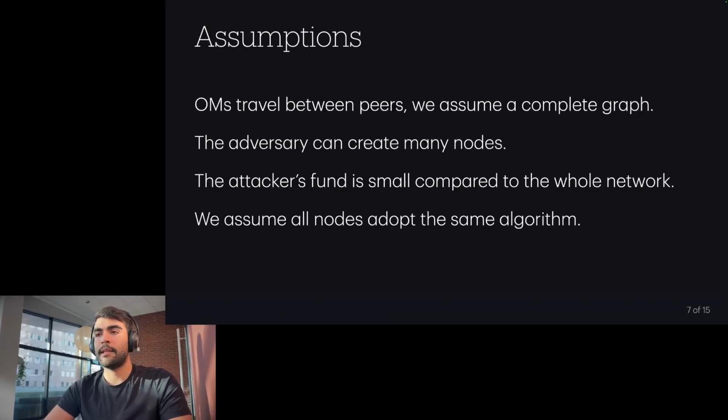So the first assumption is that onion messages can travel between peers. So two nodes do not necessarily need to have a channel between them to be able to pass around these messages. Because of that, because establishing an HTTP connection is not expensive, we assume that there's a complete graph of nodes in the network that can exchange these messages. Also, we assume that the adversary can create as many nodes as it wants. Obviously, that happens by paying the transaction fee of the funding transactions. And the adversary can decide whether to keep all its funds in one node or divide them on multiple nodes.